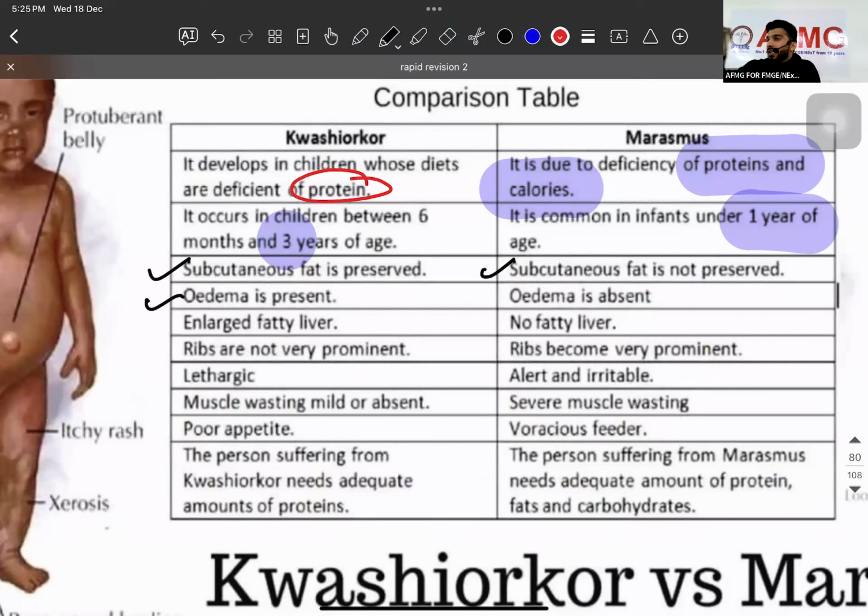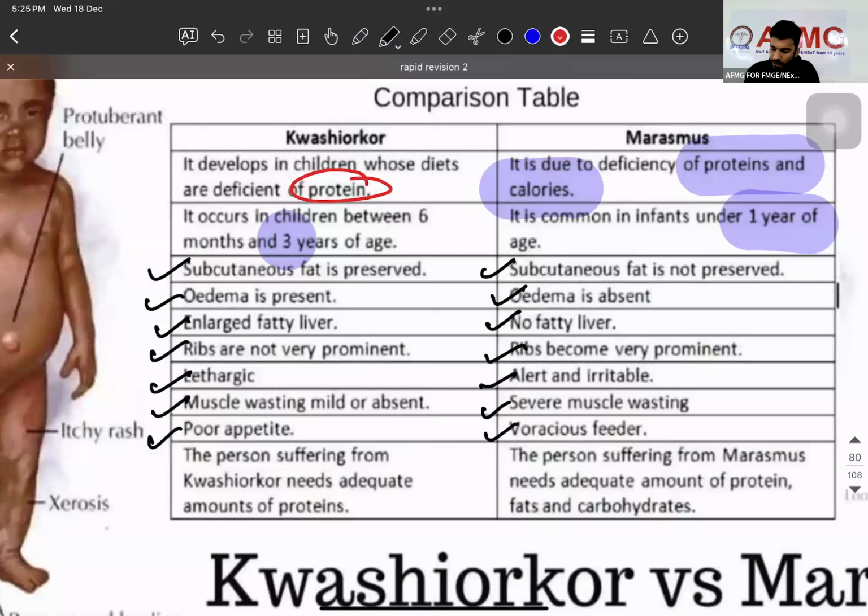Edema, hepatomegaly, splenomegaly: edema is present in Kwashiorkor, but in marasmus there is no edema. Enlarged fatty liver is seen in Kwashiorkor, and there is no fatty liver in marasmus. Kwashiorkor children are lethargic; marasmus children are alert and irritable. Muscle wasting is very mild in Kwashiorkor, but severe in marasmus. No appetite at all in Kwashiorkor, but in marasmus a voracious feeder.